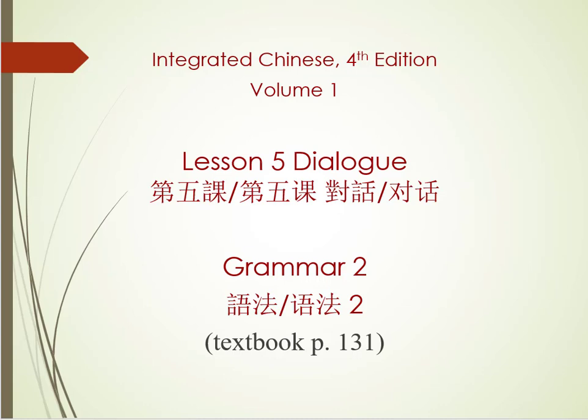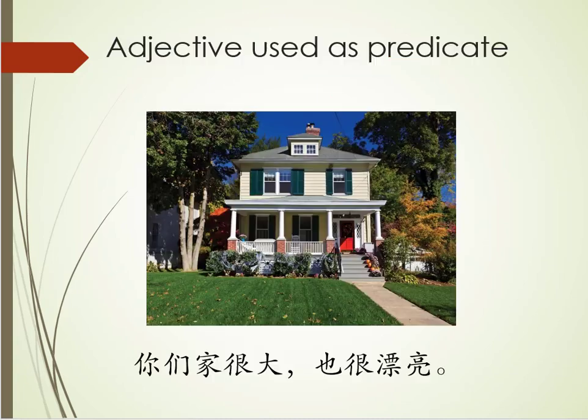你们好，今天我要解释 Today I will explain 第5课对话语法2 Lesson 5 Dialogue Grammar 2. This can be found in your textbook page 131 课本第131页. Grammar 2 explains sentences in which an adjective is used as a predicate. In this lesson, you'll see it here. 你们家很大，也很漂亮。Your house is very big and very pretty.